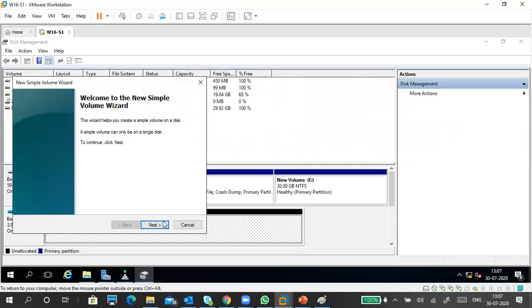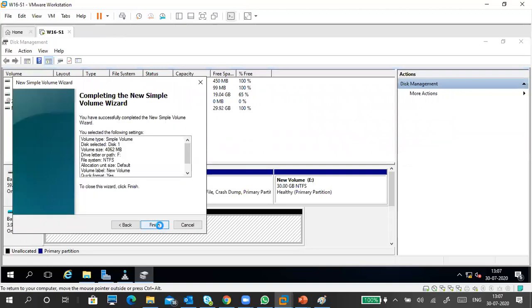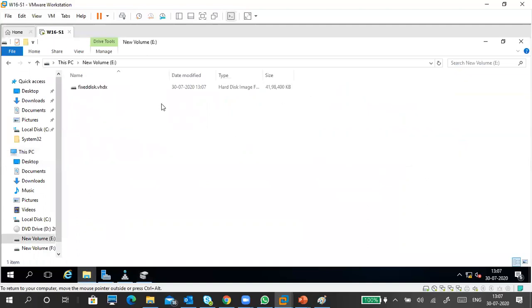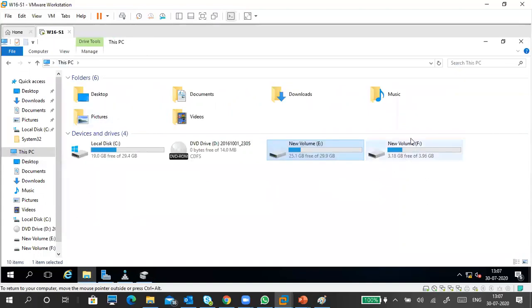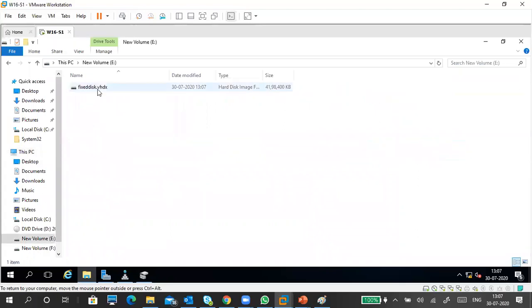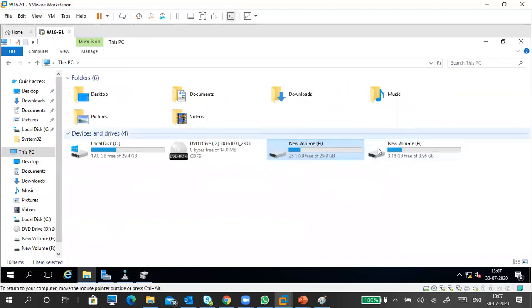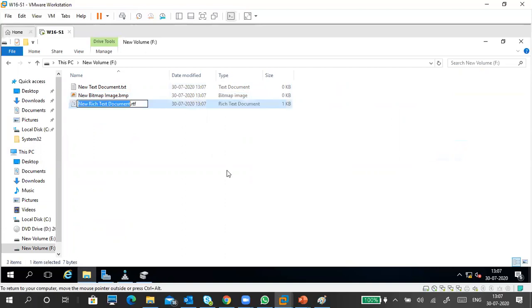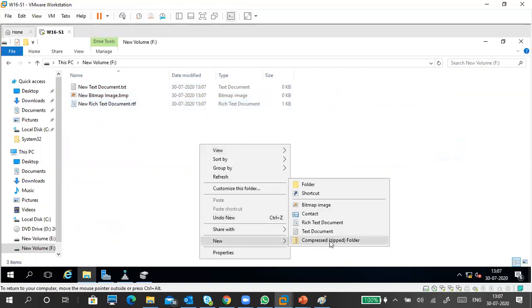Then create a simple volume. So unallocated space, I am allocating entire space. If you want, you can take partitions also. You can shrink the volume, you can extend the volume. Every practical you can do on this one. Nothing will happen. This is a virtual hard disk only. Okay. So this is virtual, but can you see this F drive is that 4 GB hard disk only. This is a file here, but it looks like a drive, empty drive. You can put files also here. If you want to put some files inside, you can copy files, pictures, your secret data, everything. You can put whatever you want here.